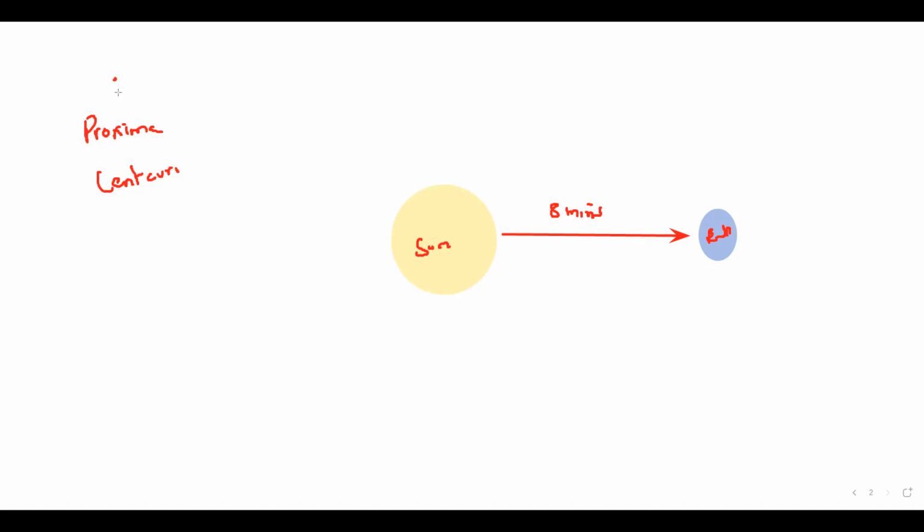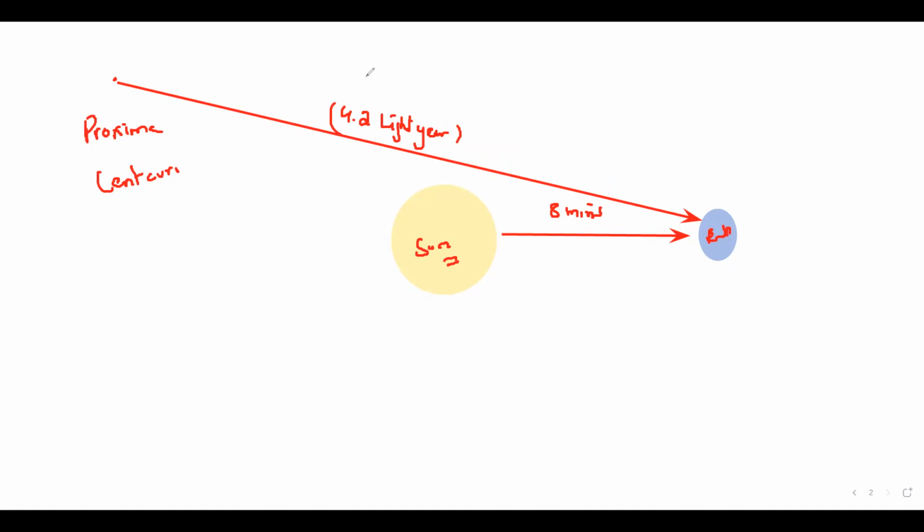It's about 4.2 light years away from us. After the sun we have Proxima, about 4.2 light years away. What does it mean in terms of distance?